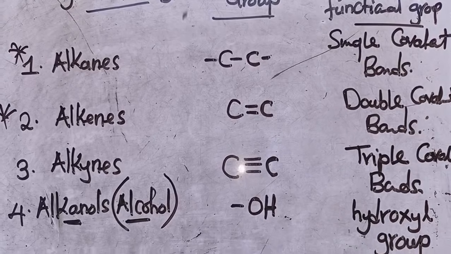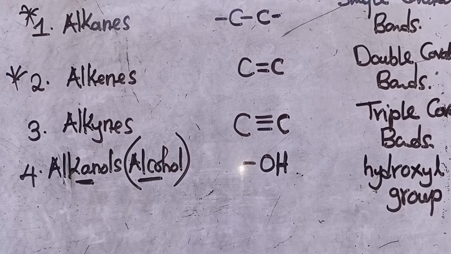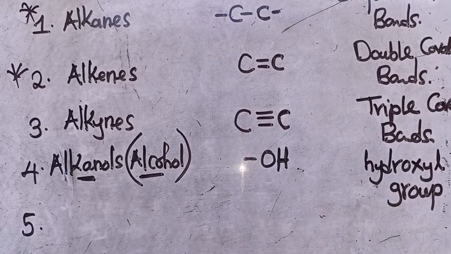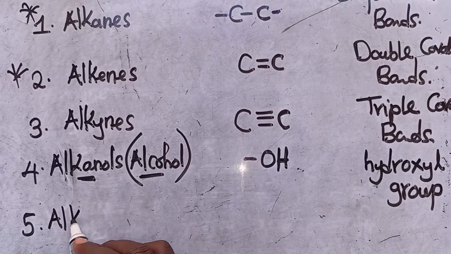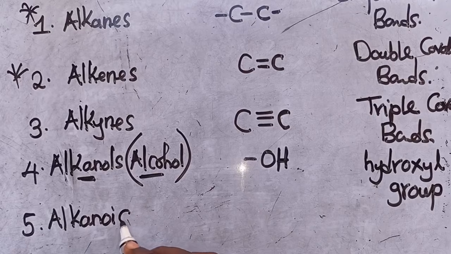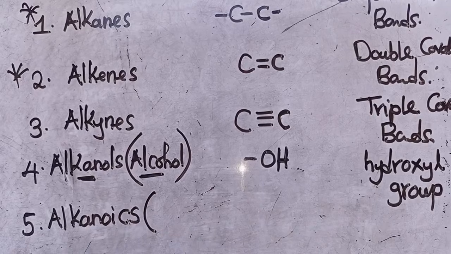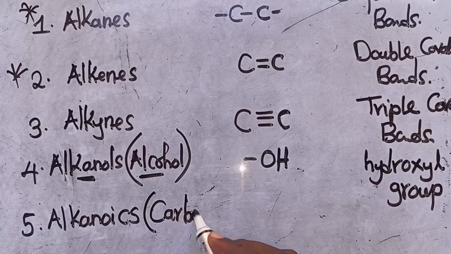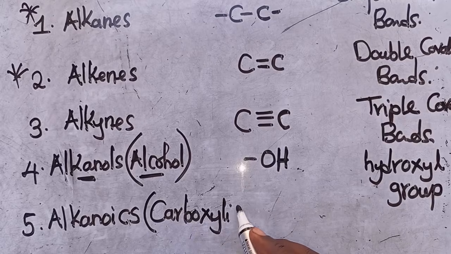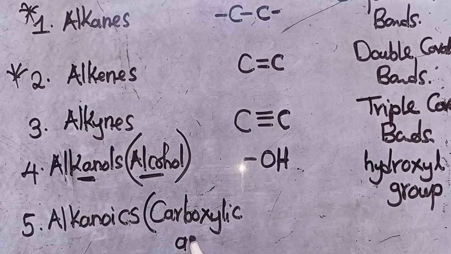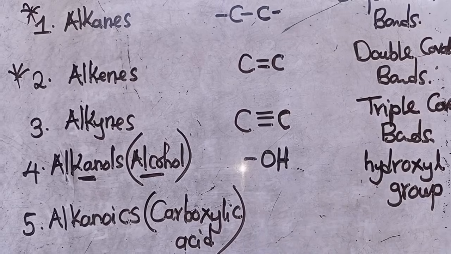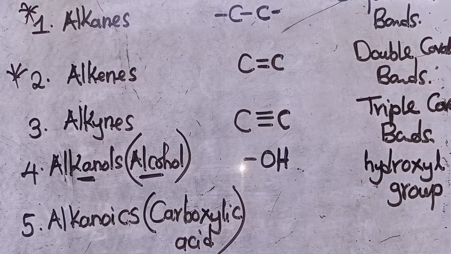Hydroxyl group. We've got now the next one that we call alkanoics. Alkanoics, we also term them as carboxylic acids. So alkanoics and carboxylic acids are just the same, just different names.